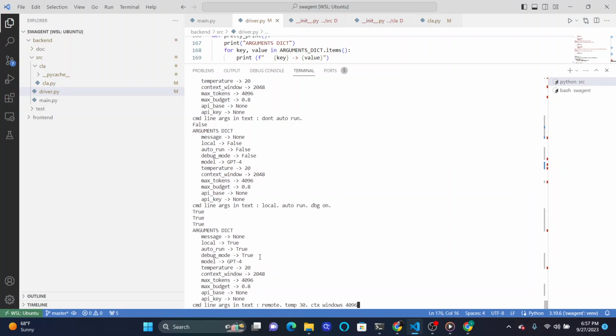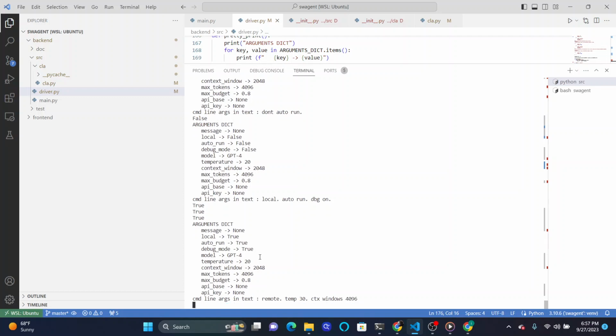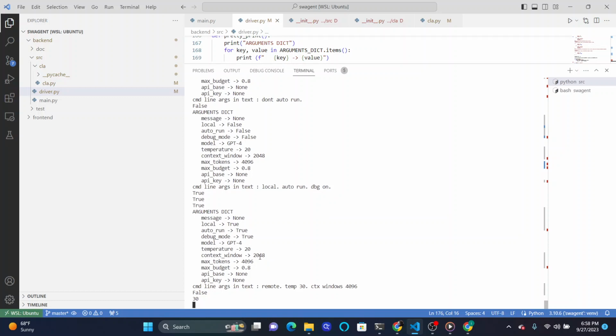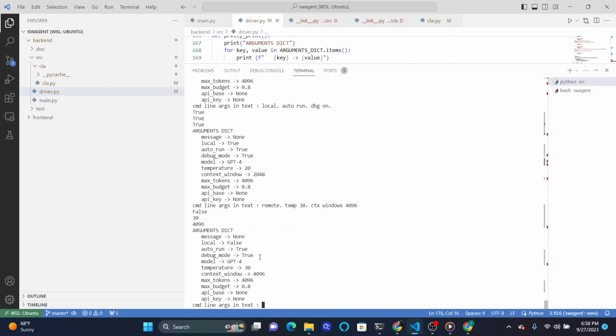And I can set it to 4096, and then I expect it to say that the context window is 4096, the temperature is 30, and it is remote. So from local it should change to remote as well. So let's see whether it does that with enough fidelity. And sure enough, it changed all of these things.